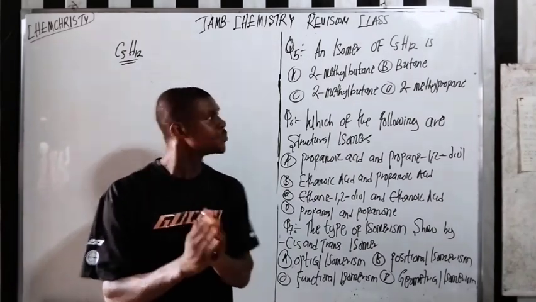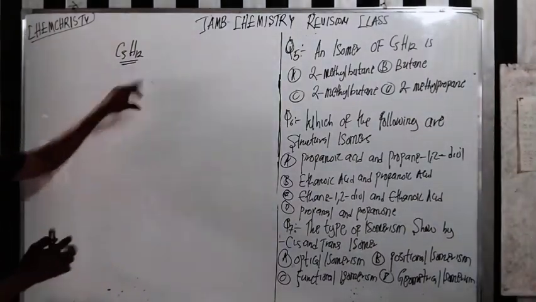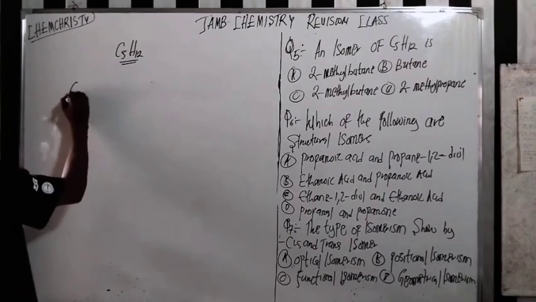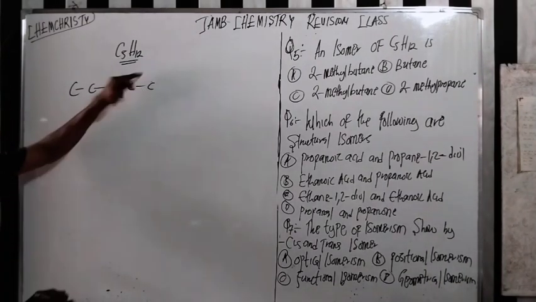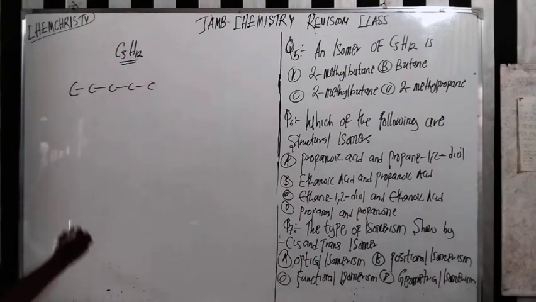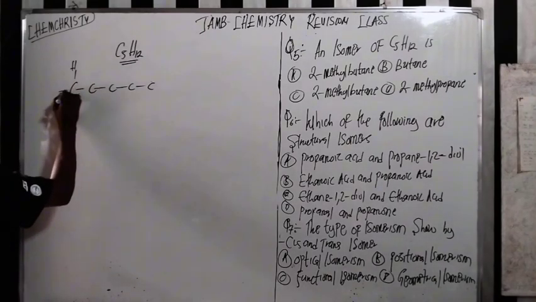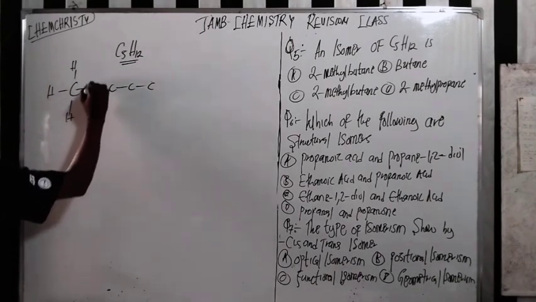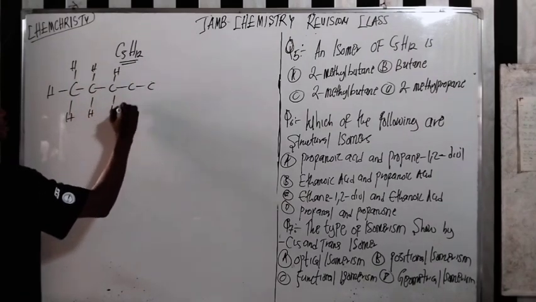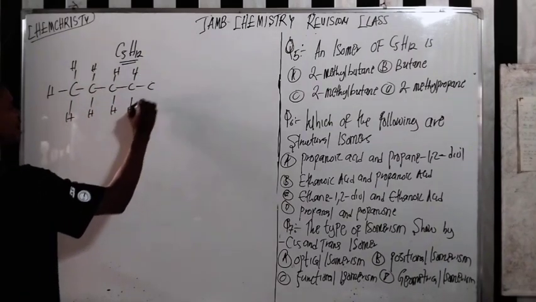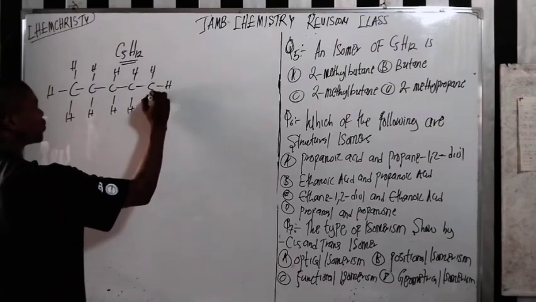So C5H12: here we have 1, 2, 3, 4, 5 carbons. Now let's put in our hydrogens: 1, 2, 3, 4, 5, 6, 7, 8, 9, 10, 11, 12.